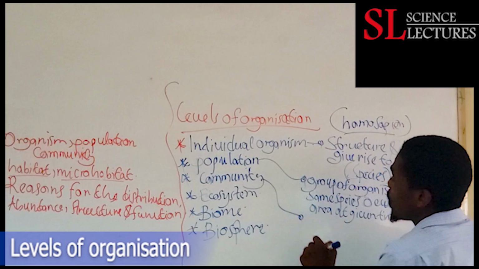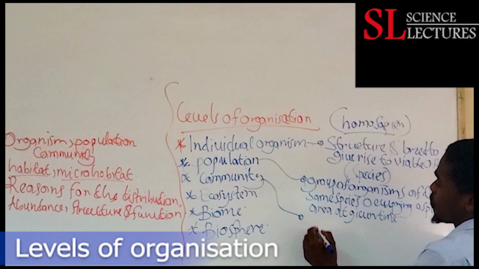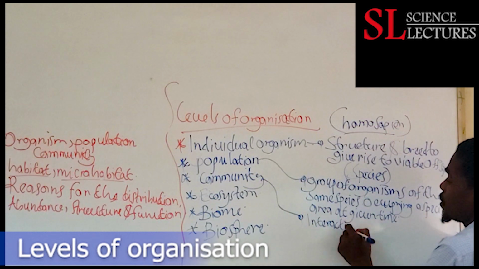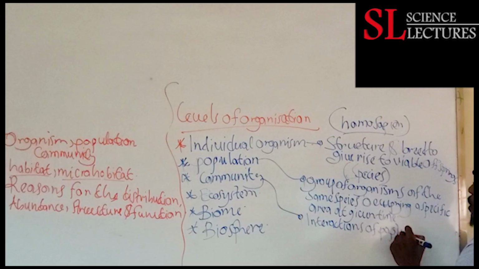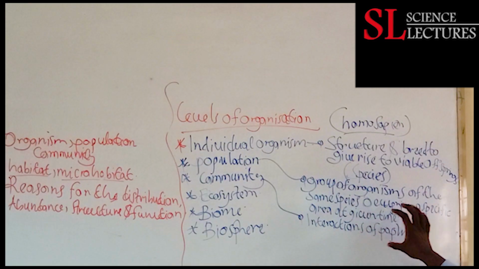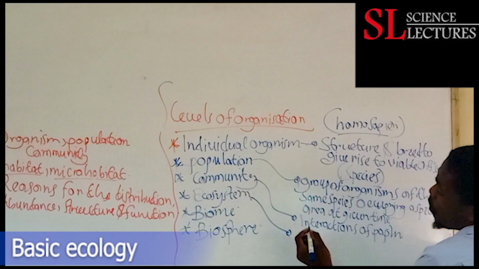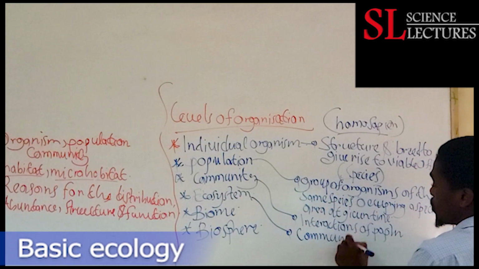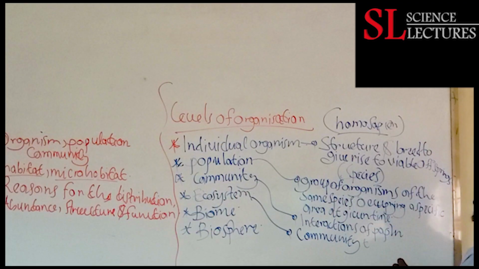Then a community is simply an interaction of populations. So if we have different populations interacting together, they form what we call a community. An ecosystem combines a community plus the abiotic factors.